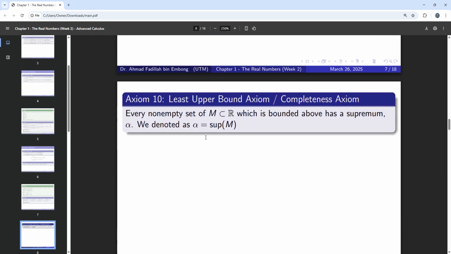So this is the last axiom, which is the most important axiom in the real numbers. Every non-empty set M which is bounded above has a supremum, and we denote it alpha. So if you take any bounded set, it always has a supremum value. You can always find a supremum value from a bounded set. This is the completeness axiom.